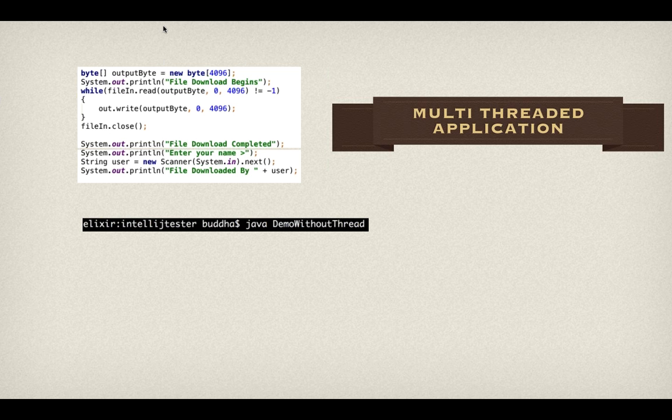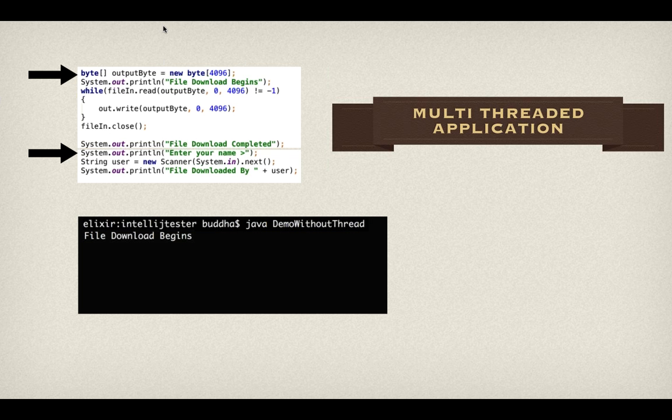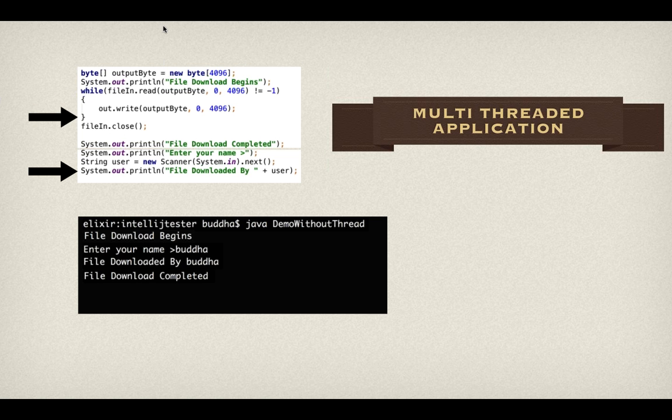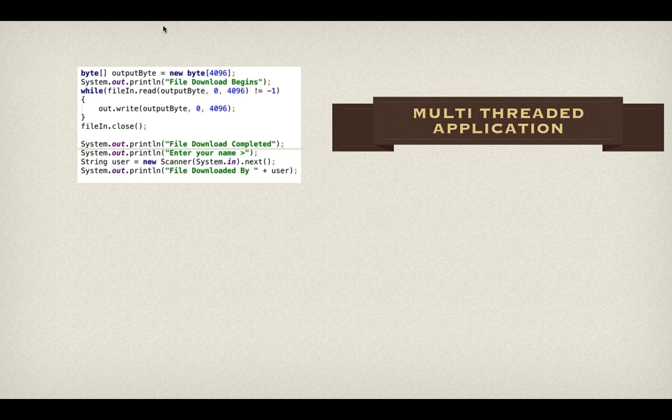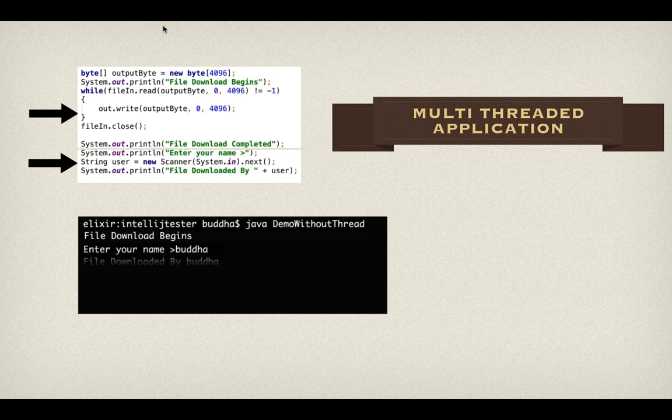Okay, so imagine a multi-threaded application. What you typically do is split the code into two parts, or you can even call it two different threads. What happens is execution begins simultaneously in two parts. So while the download is happening, the username and all will be already read by the computer, and by the time it finishes, the file download is immediately completed. Okay, so this is how a multi-threaded application works.